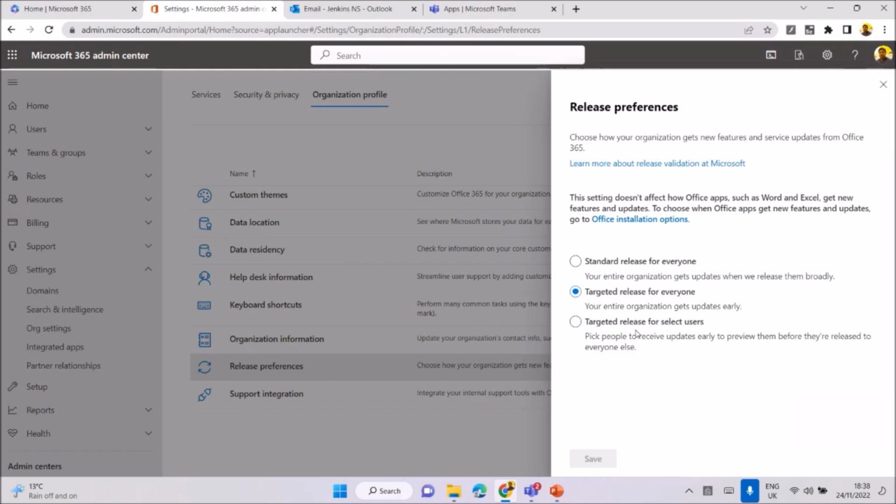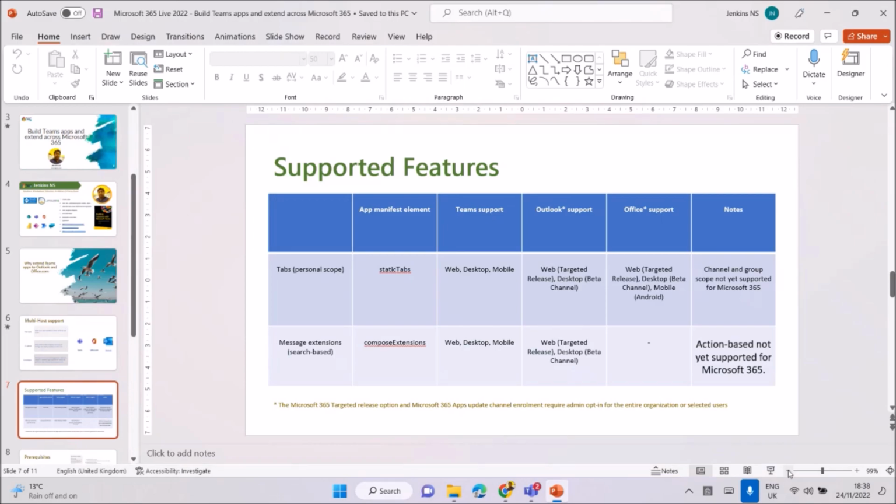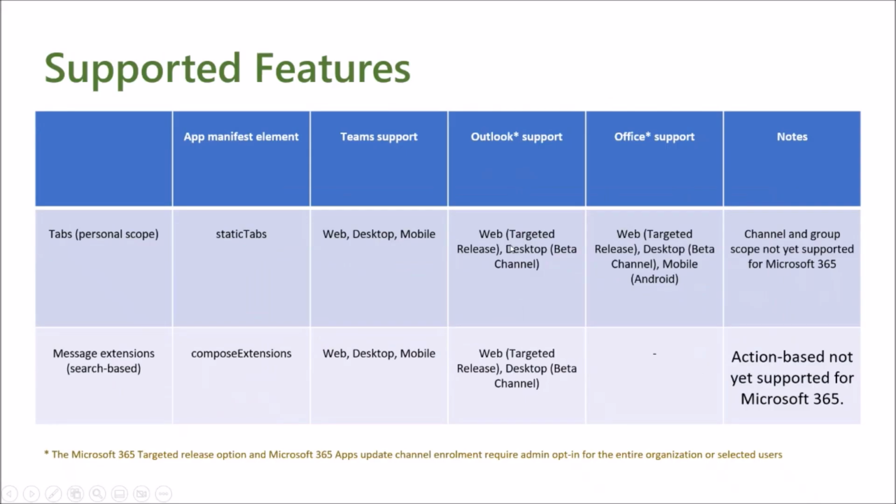What's the purpose of it? We can say that 10 or 15 members are added, and only they are able to access all the new features. They can decide what we need to recommend to the other users and what steps they need to follow. That's the main reason they are using that, and that's the main thing you need to consider. That's the target release in Outlook on the web.